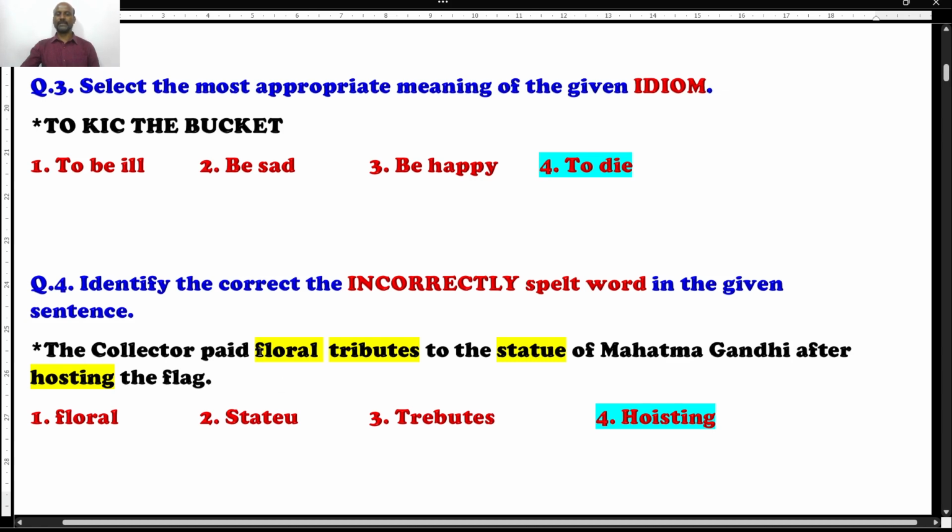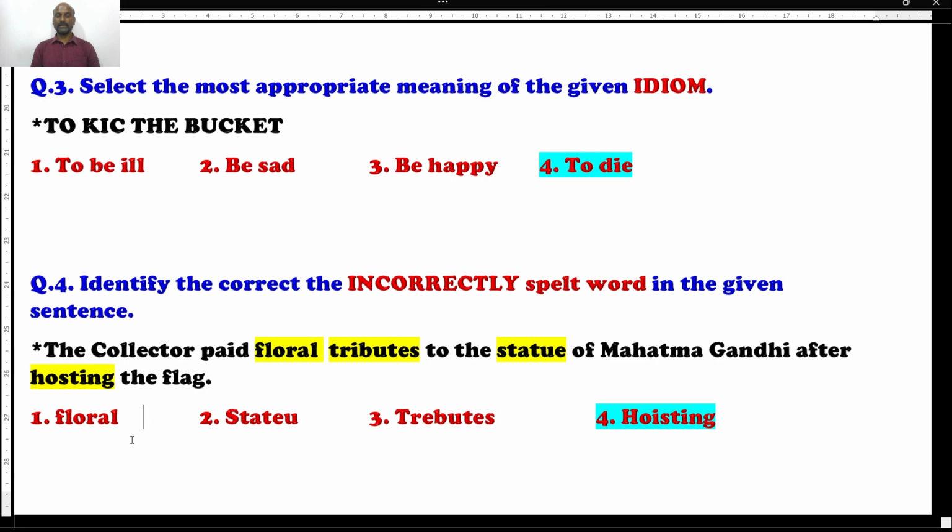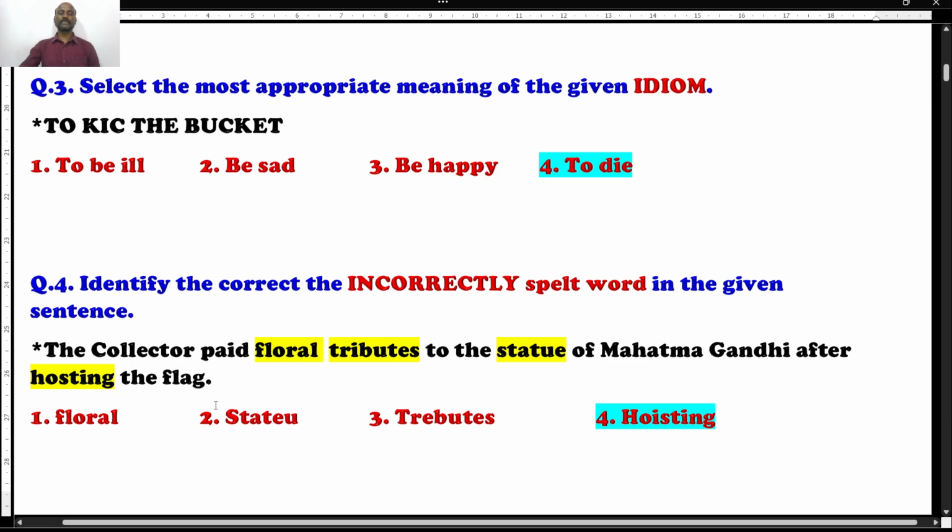The collector paid floral, which is right, tributes to the statue of Mahatma Gandhi after hosting the flag. The spelling of hosting: what do you call flag hosting, you say, right? Furl and unfurl, you might have heard. The right spelling of hosting is H-O-I-S-T-I-N-G. So this is going to be the incorrectly spelled word.